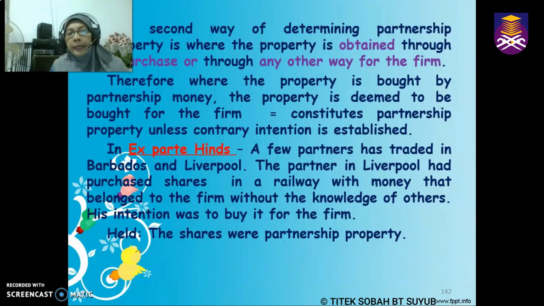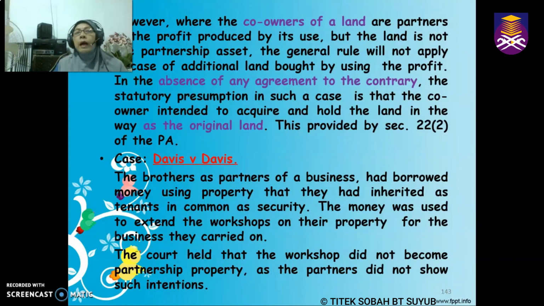So in the case of Ex parte Haynes, one partner traded in Barbados and the other traded in Liverpool, and the partner in Liverpool had purchased shares in a railway with money belonging to the firm without the knowledge of the other partner. Since it was bought with the money belonging to the firm, the court held this share is partnership property.